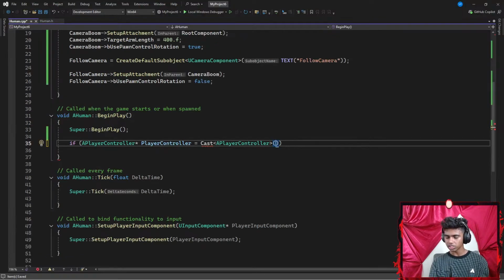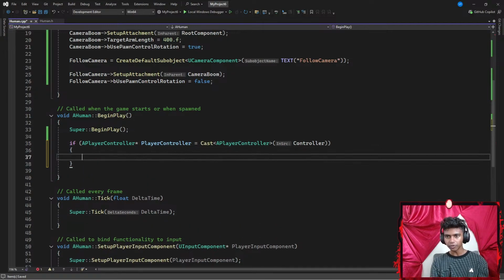My pair of parentheses is going to have a parameter of my controller. And guys, I am trying to write this without the reference because I want to see if I actually memorized my syntax. There we go. Okay, and then I'm going to add a pair of curly braces.